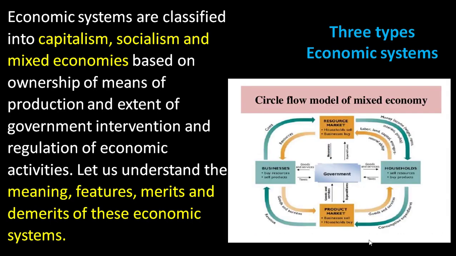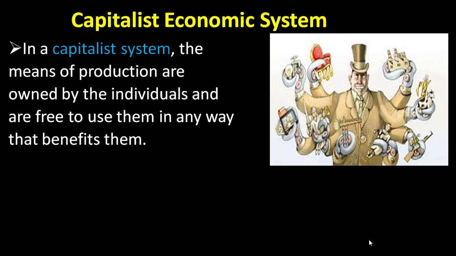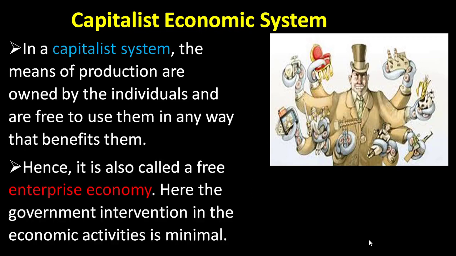So here is the concept of the circular flow model of mixed economy. Number one, the concept of capitalist economic system. In the capitalist system, the means of production are owned by individuals and are free to use them in any way that benefits them.